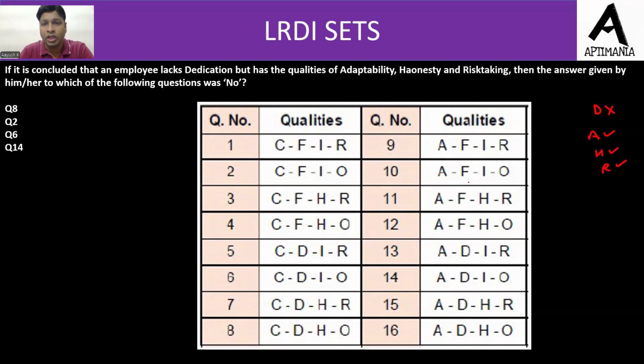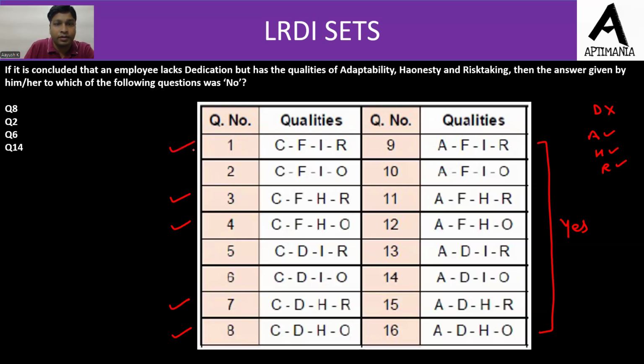Now let us focus on A. So in all these questions from question number 9 to 16, A is present. So in सबका answer was definitely yes because this quality is present, right? Now let us focus on H. So out of these questions, H is present in 3, 4, 7 and 8. So इनका answer भी yes देना पड़ा होगा definitely. Now let us check for R. Now R is present in 1 and then we have question number 5 in which R is present.